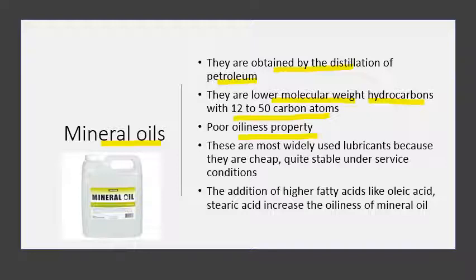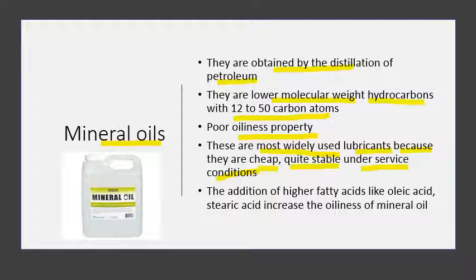These are the most widely used lubricants in machines because they are cheaper than vegetable and animal oils, and quite stable under service conditions, because vegetable and animal oils undergo oxidation easily.